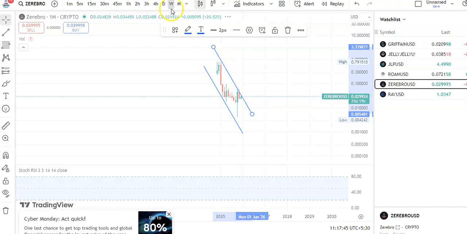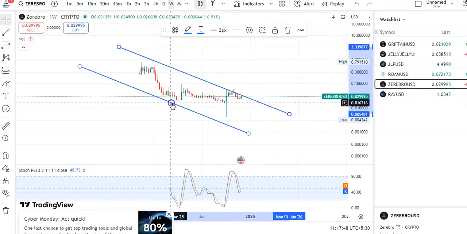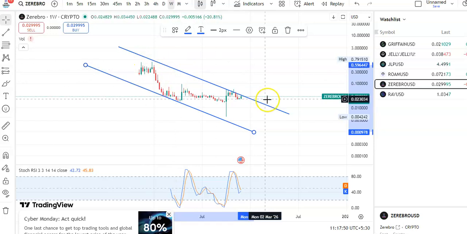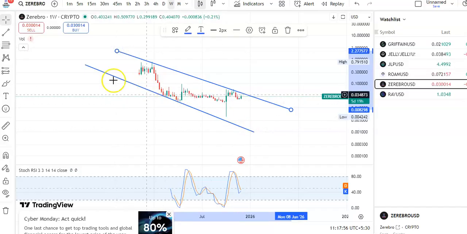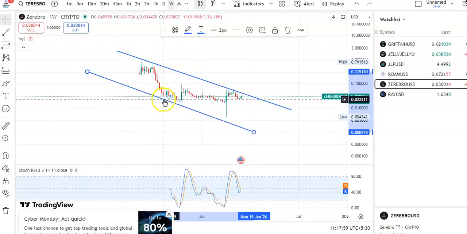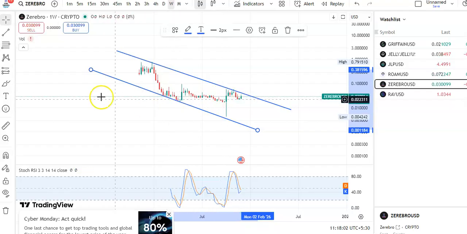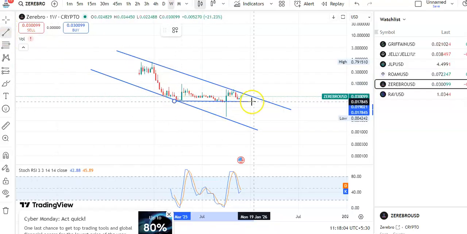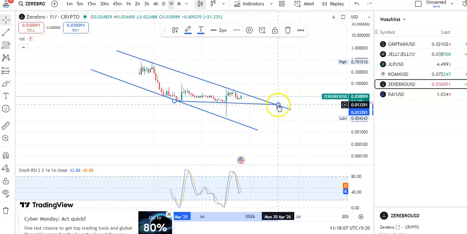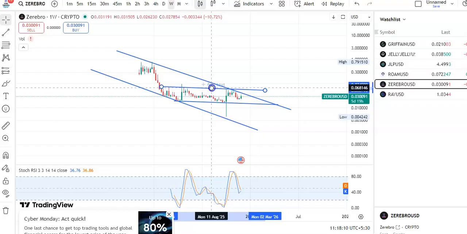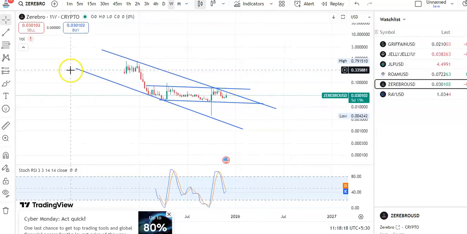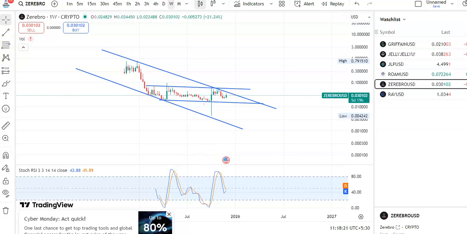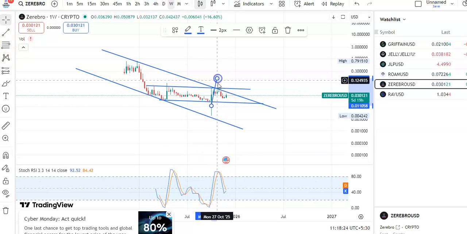Okay, and if you go to the weekly chart, you can see that previously the candles were falling from this resistance level. Okay, and you can see that it took support here, and then you can see the candle started moving in an upward direction towards this resistance level. So if you draw the trend line, you can see this is the support trend line and this is the resistance trend line. So within this channel pattern only the candles were moving. So previously you can see after fall the candles went up, fall happened, again went up. Now candles are falling towards the support level. Okay, so you can see that already the candles have gone up to the resistance level and now the fall